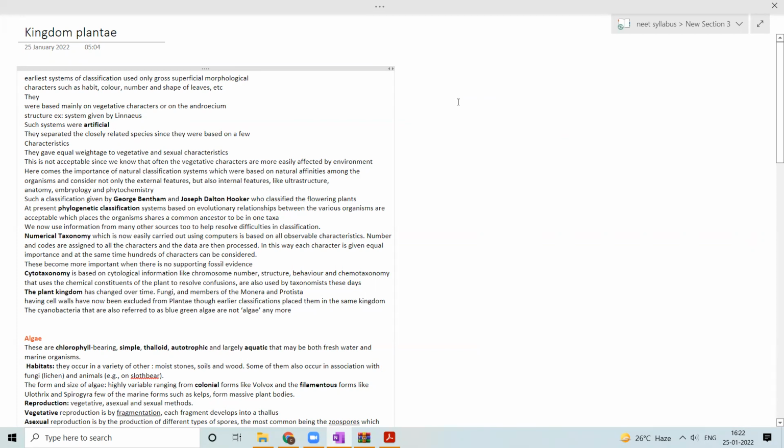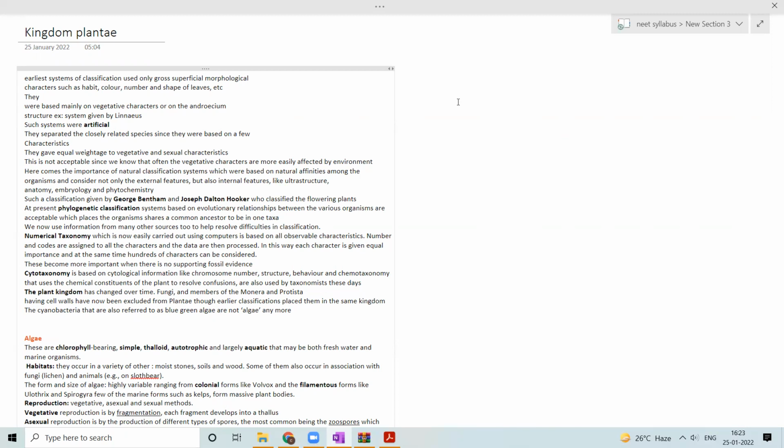They couldn't do justice to some plant species, which are not properly placed in the classification. And one more drawback is that they gave equal weightage to the vegetative characters as well as the reproductive characters.